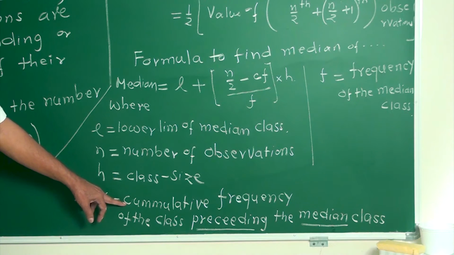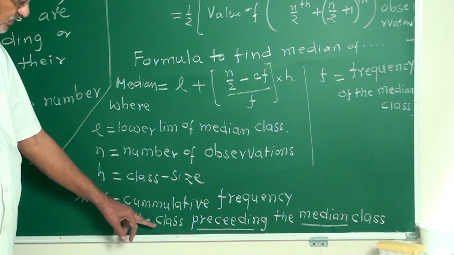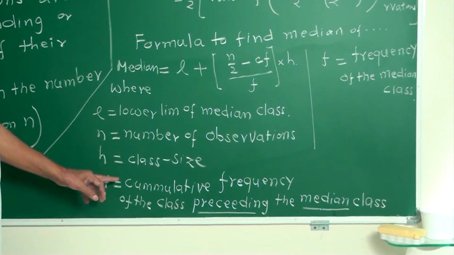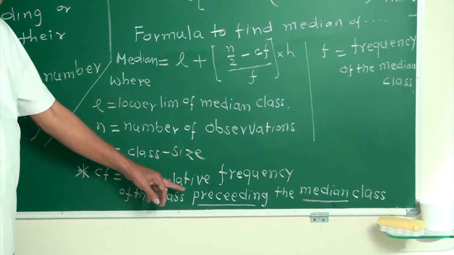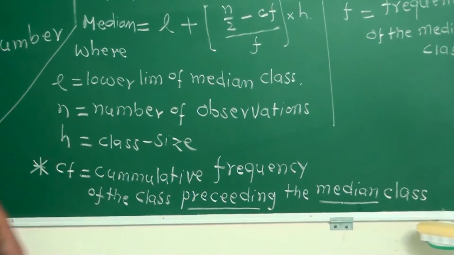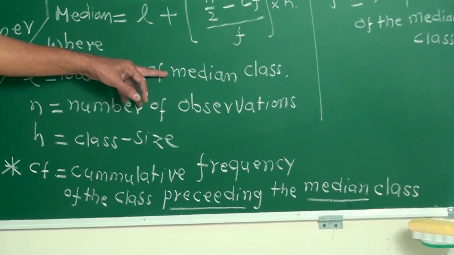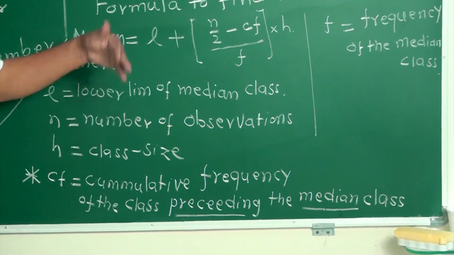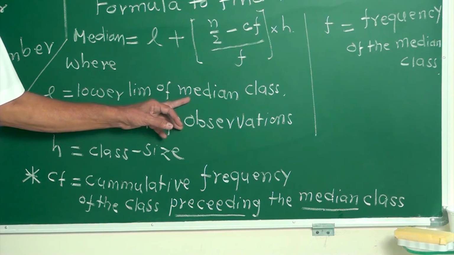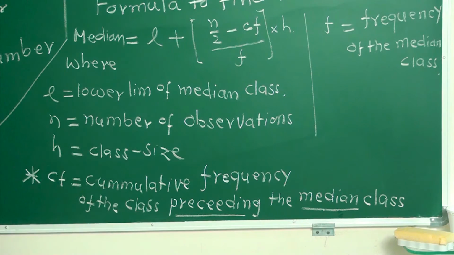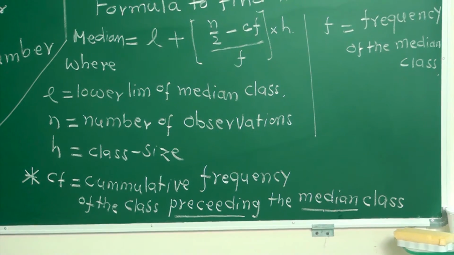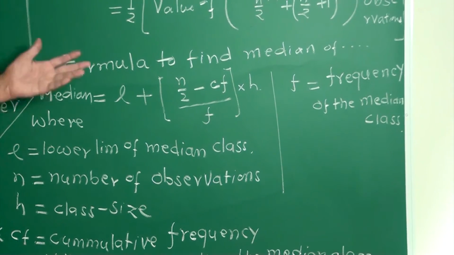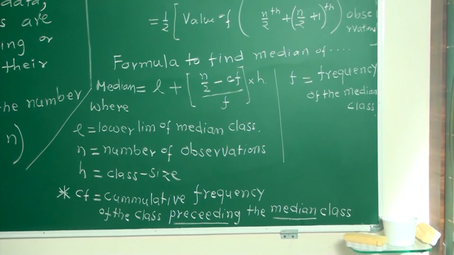CF, cumulative frequency of the class preceding, means what? Preceding the median class. Here you know how to find the median class. What is this CF? Cumulative frequency of the class earlier to this median class. What is F? Frequency of the median class. F is frequency, CF is cumulative frequency of one earlier, preceding to the median class.